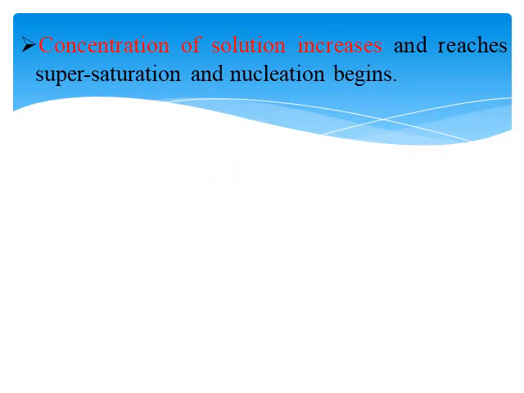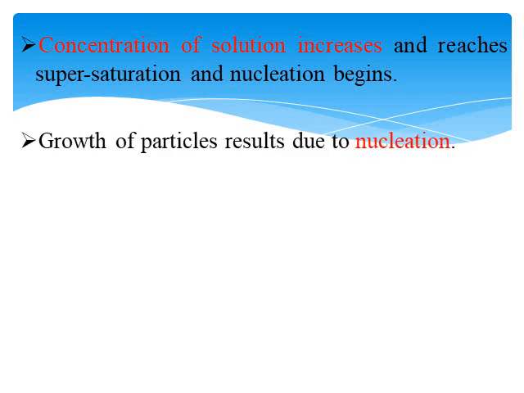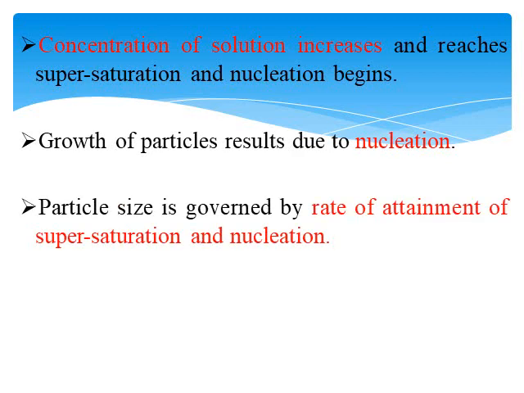Now, once the concentration of the solution increases, that is, the density of the solution increases and reaches a state where supersaturation occurs, there is a beginning of nucleation, and this causes the growth of the particles. Growth of the particles results from nucleation, and the particle size is governed by the rate of attainment of supersaturation as well as nucleation.